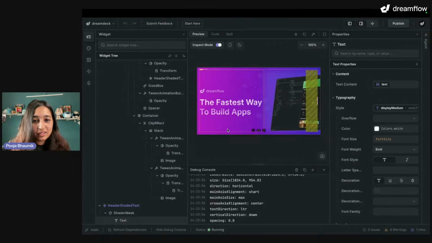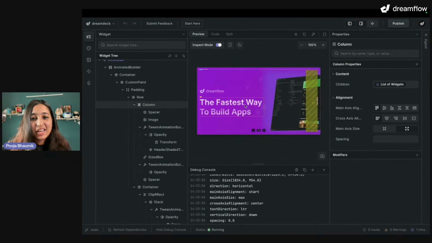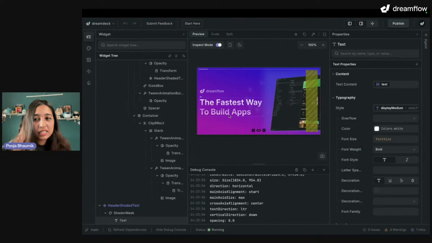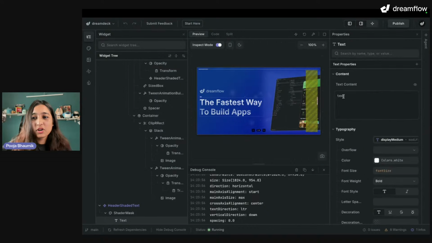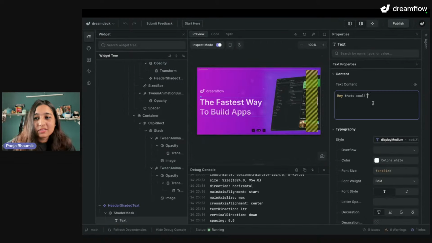This was all built as a web page. Now I can easily say that I want to change the text, and I can change it here directly. Maybe I can try something like, "Hey, that's cool, I've just added this." Okay.